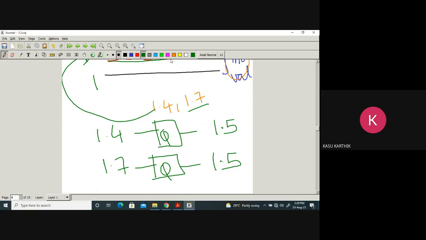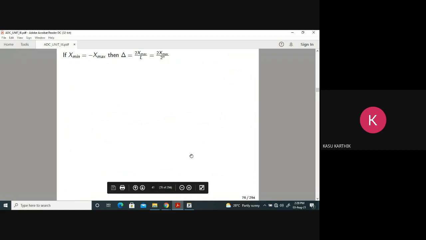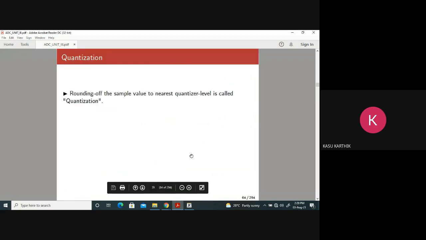Here, what is the error? In this case, the error Q is 1.4 minus 1.5, that is minus 0.1. In this case, what is the error? Minus 0.2. That is the logic. So the basic definition of quantization: rounding off the sample values to the nearest quantization level is called quantization.